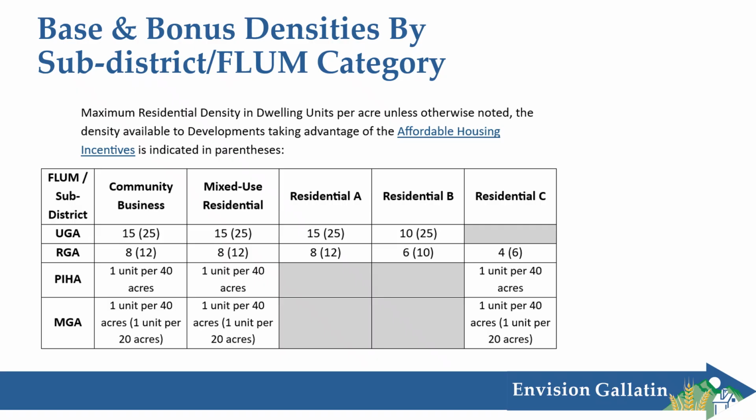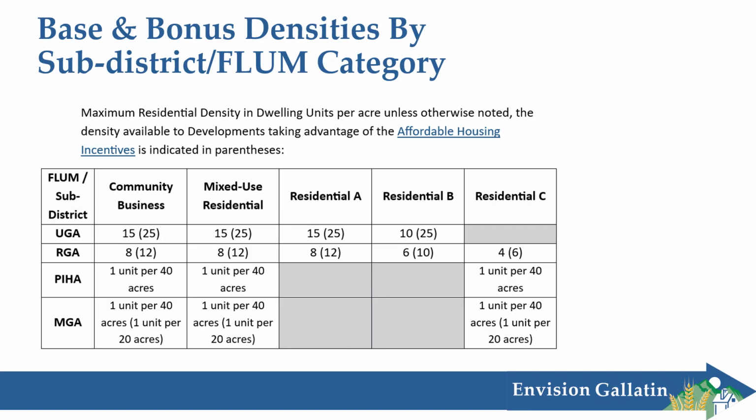Densities are set the highest in the urban growth areas because they have the most infrastructure availability, and then a bit lower in the rural growth areas to account for lesser infrastructure. But again, if you look from the community business subdistrict to the residential C subdistrict, you'll note that there are varying densities recommended there. And again, that's to tie it to infrastructure and the varying development patterns that might be seen in the county.